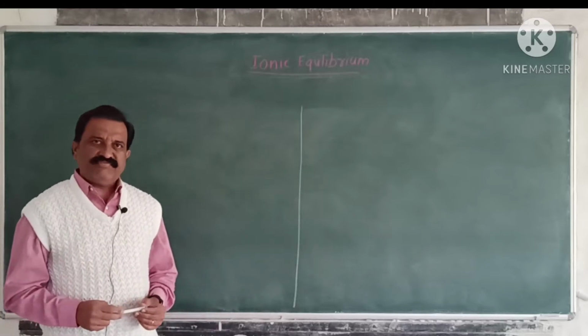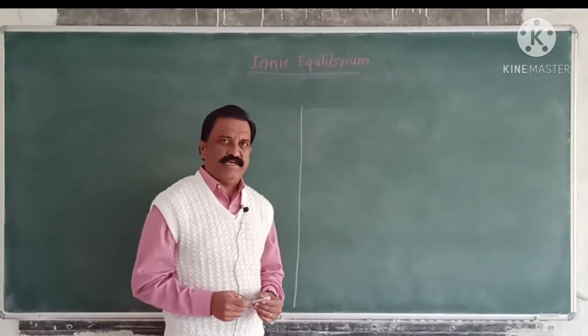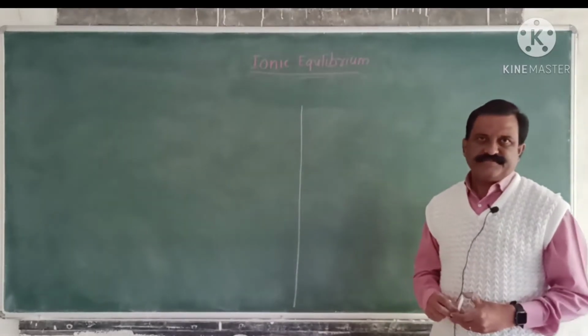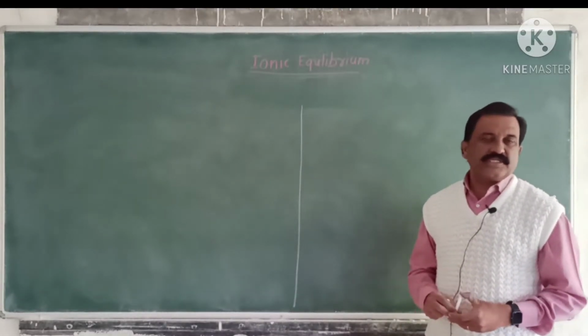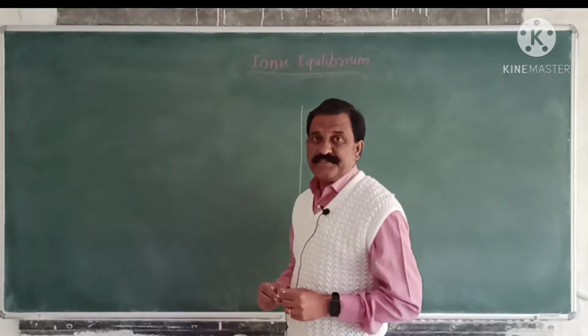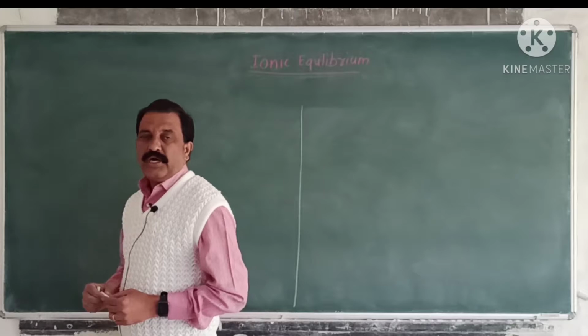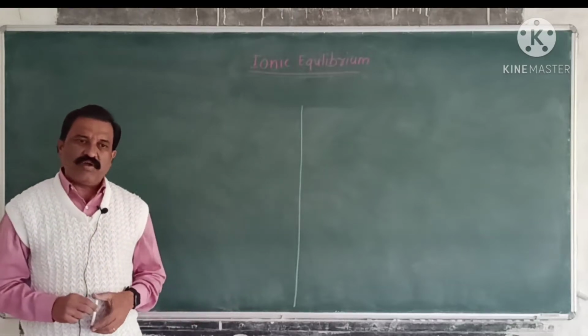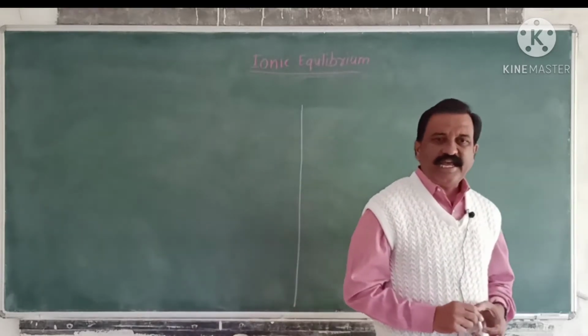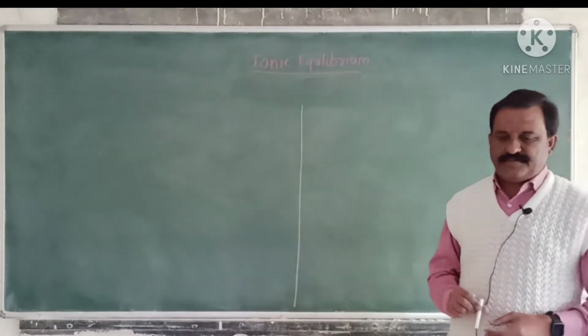On the basis of the strength of acids and bases, salts are classified into four types: a salt of strong acid and strong base, a salt of strong acid and weak base, a salt of weak acid and strong base, and last, a salt of weak acid and weak base.